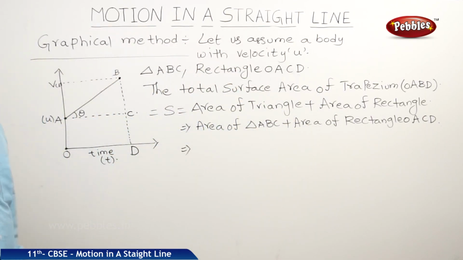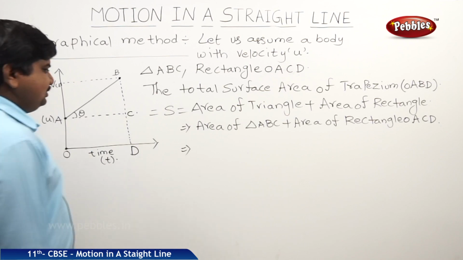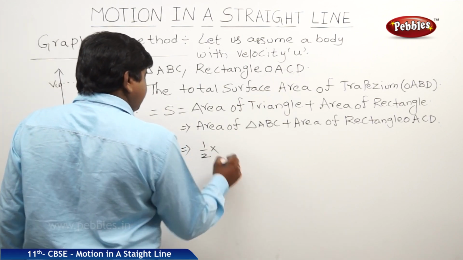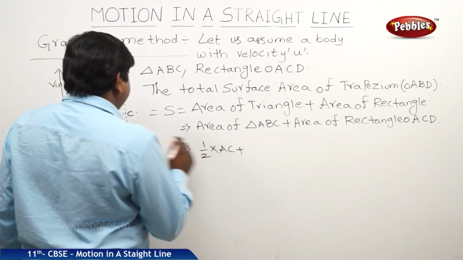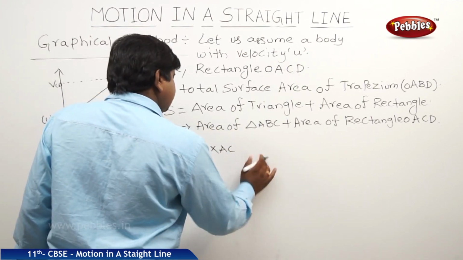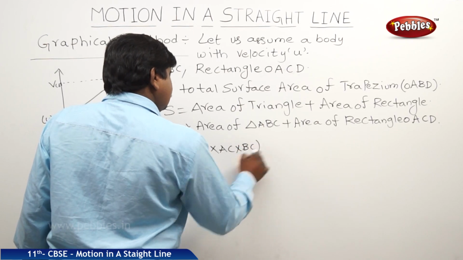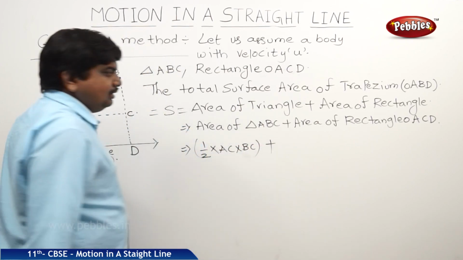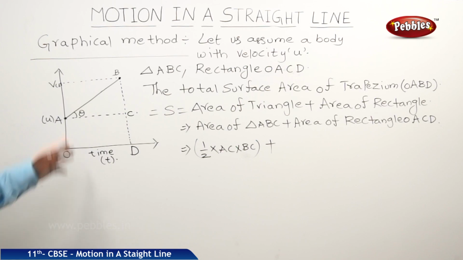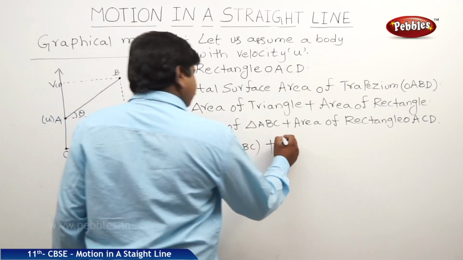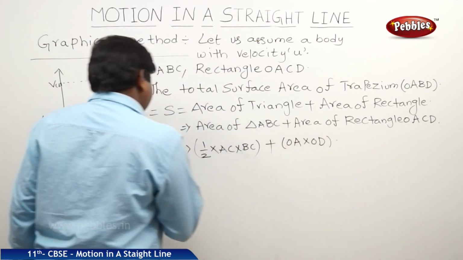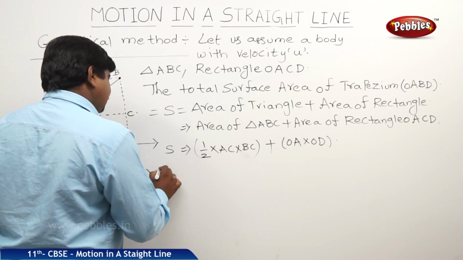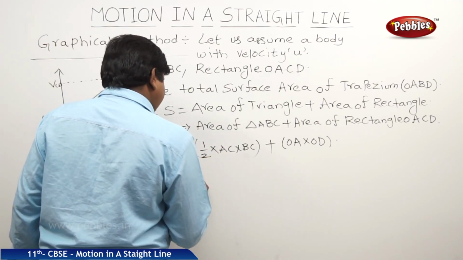The general formula of the area of triangle is half BH. So therefore it is half. What is the base of the triangle? AC. Height of the triangle BC. Plus area of rectangle, length into breadth. So we can write OA into OD. Is equal to S. Therefore S is equal to half.